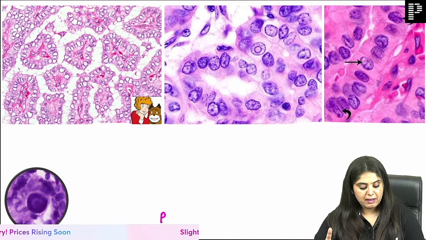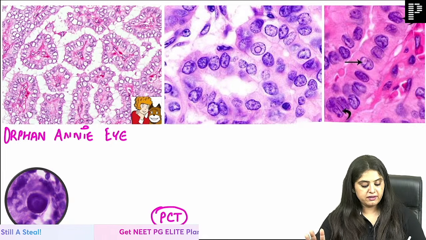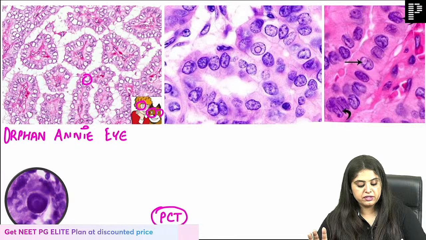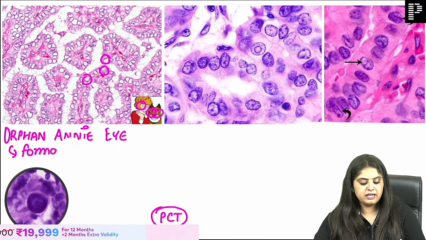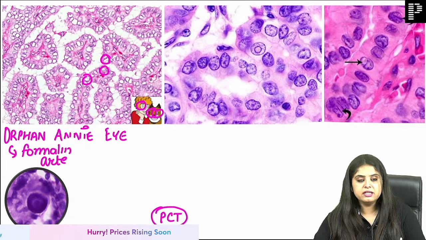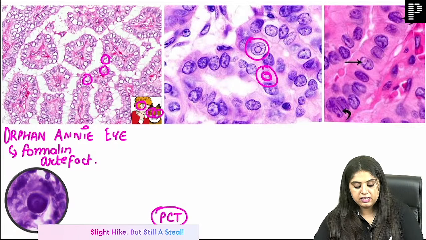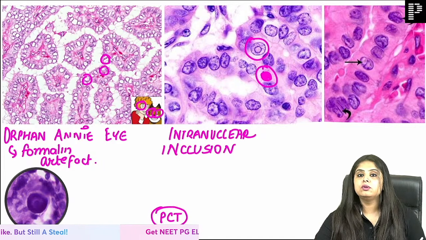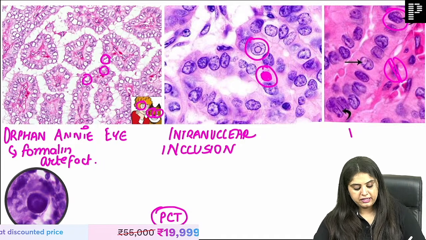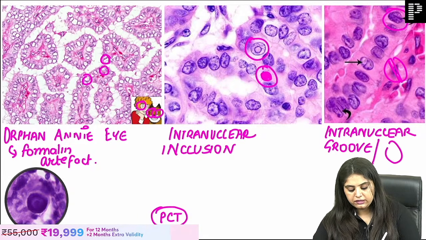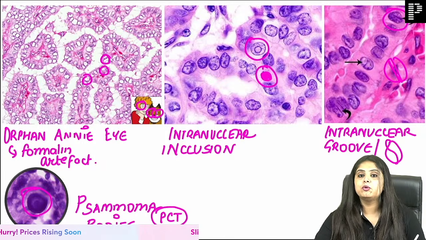Tell me everything about papillary carcinoma thyroid in this slide. What is the first photo showing you? Empty nucleus, white nucleus, that is like this cartoon character Orphan Annie. So white nucleus, Orphan Annie nucleus. Is it a real finding or an artifact finding? It is a formalin artifact. It is not a real finding. Formalin artifact, very good. Next one, ma'am, inside the nucleus you are seeing an inclusion. So that is known as intranuclear inclusion. Inside the nucleus, you are seeing a line that is known as intranuclear groove. Can I call this the coffee bean appearance, intranuclear groove? Yes. And lastly, who will forget the psammoma bodies?